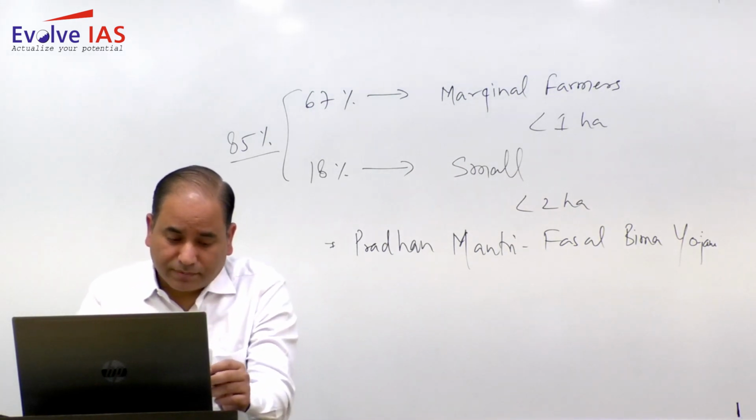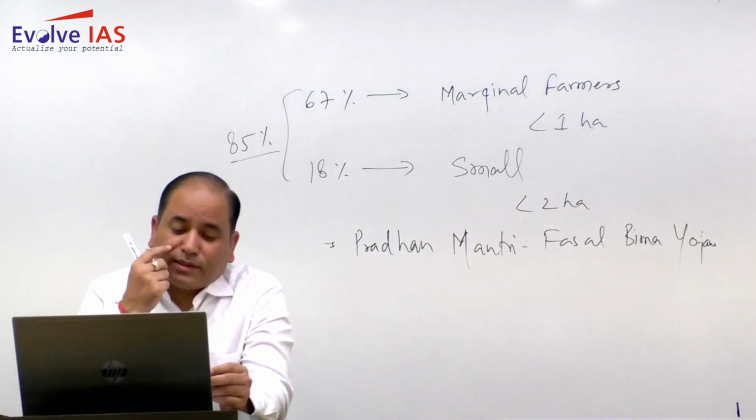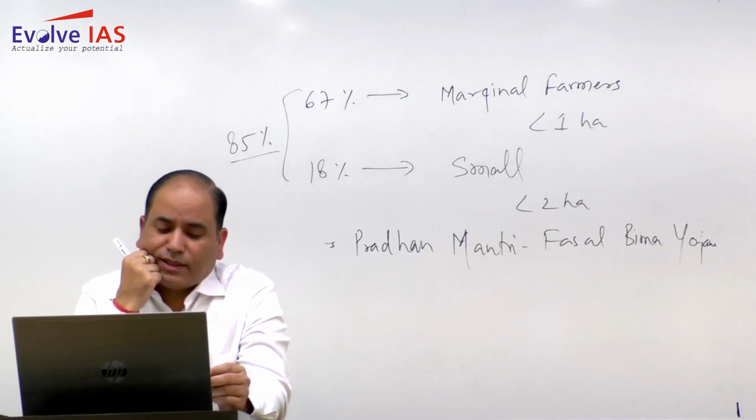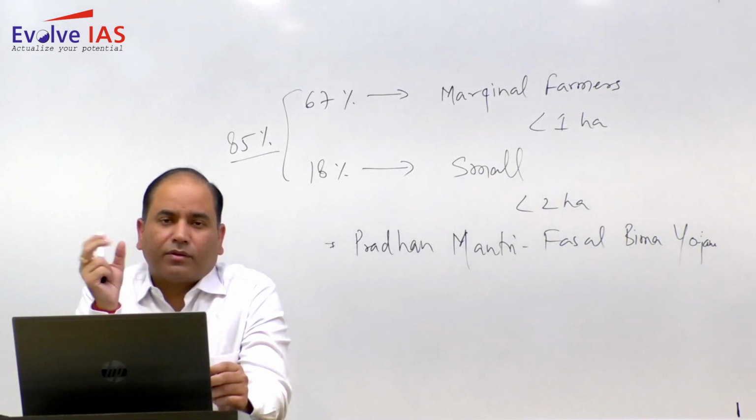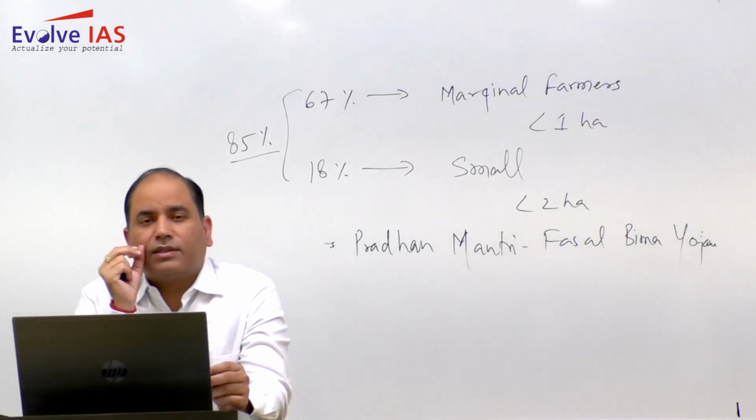Moving to the next question, discuss the emergence of linguistic regions and states in India. As far as the emergence of linguistic regions is concerned, primarily it is a question of political aspect and also cultural setting.